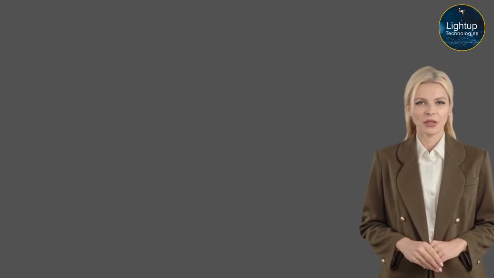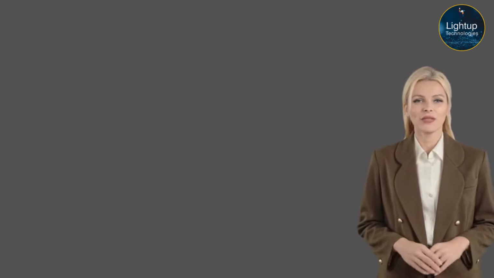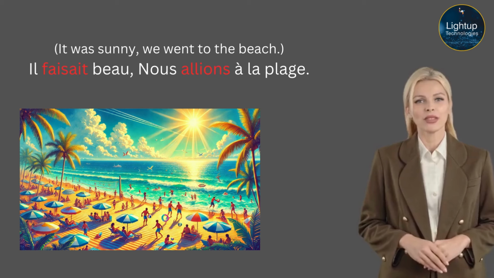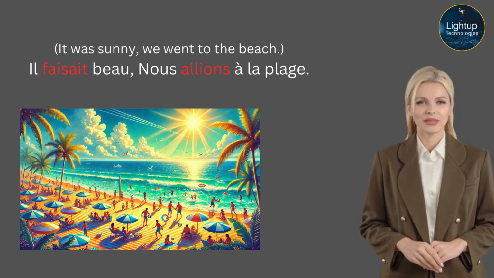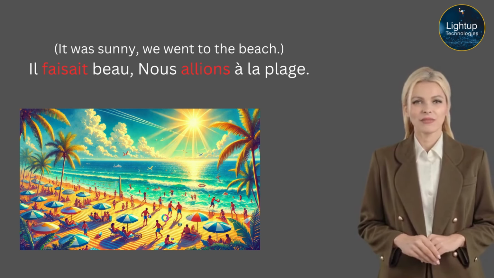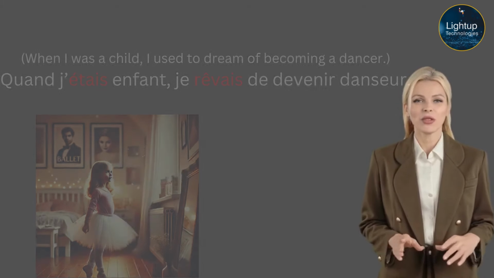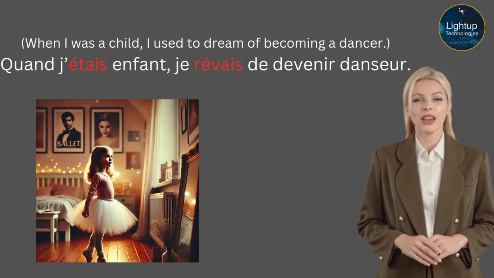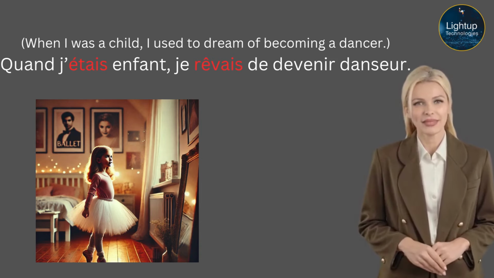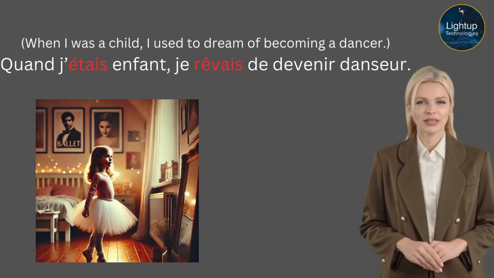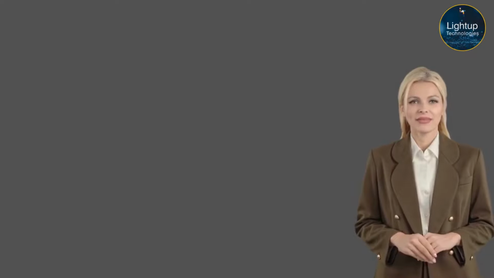Also note that the imperfect tense is used in the description of landscape, weather, etc. For example, it was sunny, we went to the beach. Il faisait beau, nous allions à la plage. And it can be used to describe memories and feelings, for example, when I was a child, I used to dream of becoming a dancer. Quand j'étais enfant, je rêvais de devenir danseur. We got an idea of when to use the imperfect tense.